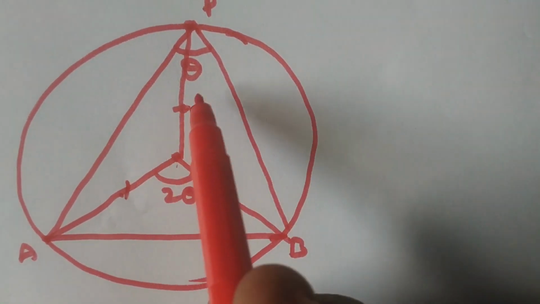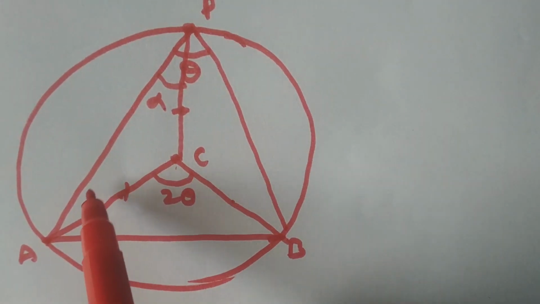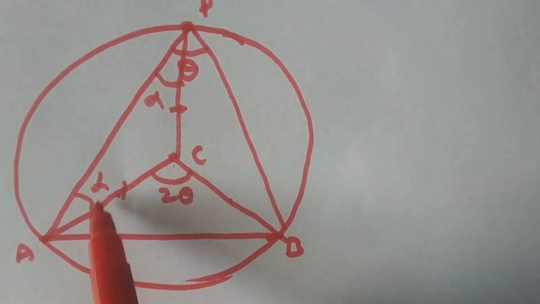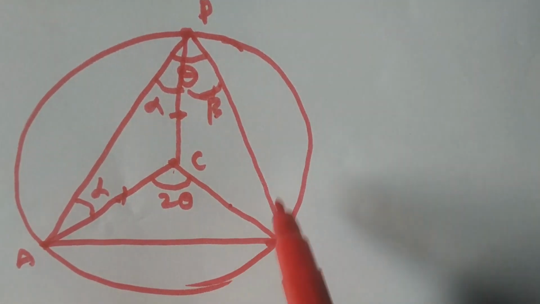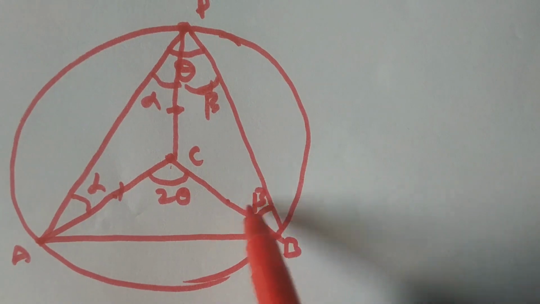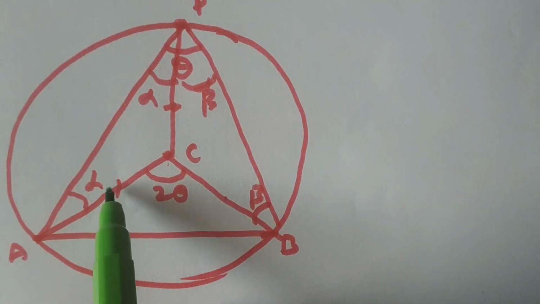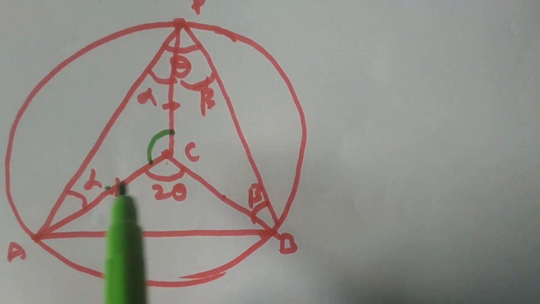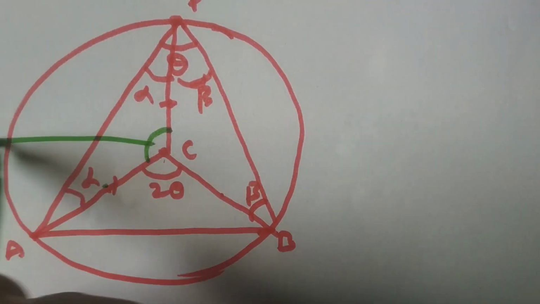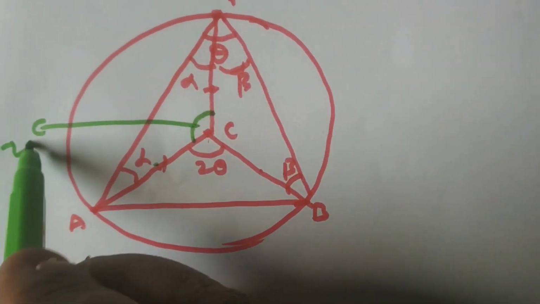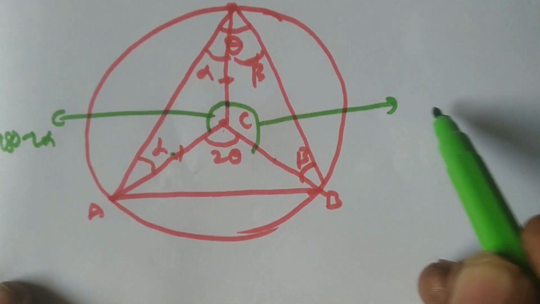Radii are equal. So for this triangle, if the angle is alpha, then automatically this one is also alpha by the sine rule. If the angle is beta, then automatically it is also beta. Now it is alpha, it is also alpha. Then what is this angle? Pi minus 2 alpha. That is 180 minus 2 alpha. Similarly, what is the angle here? 180 minus 2 beta.